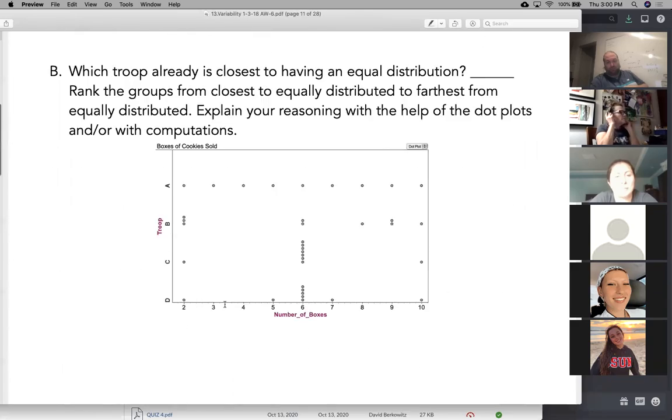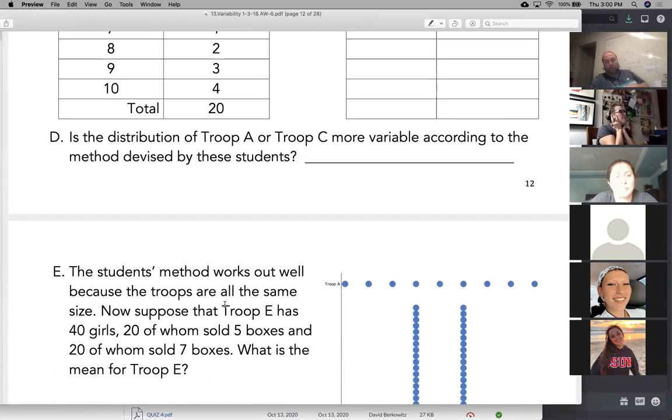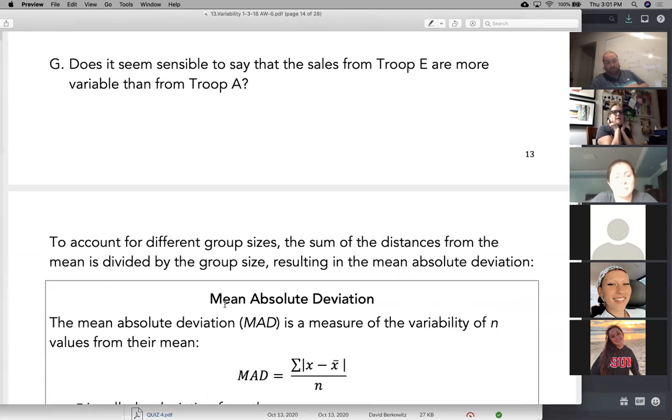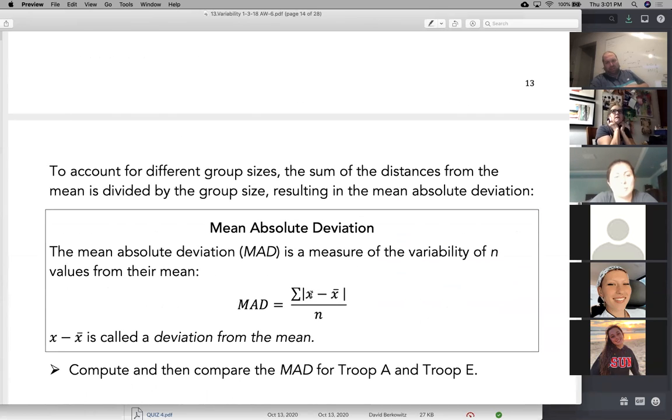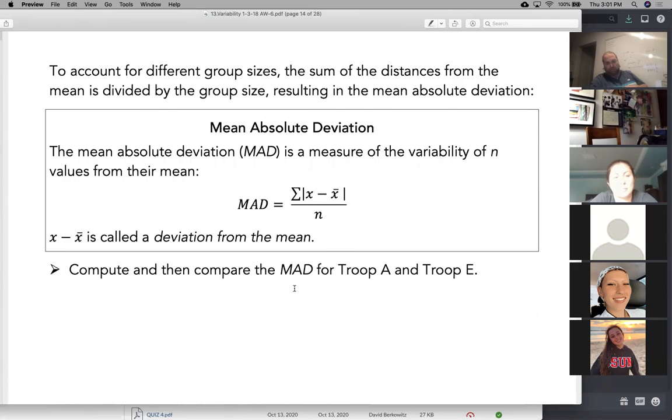So what was the formula for the mean absolute deviation? First you have to calculate the mean. Then you take every data point away from the mean, how far away it is, absolute value. We only want the absolute values. Add them up and divide by how many you have. That's the mean absolute deviation.